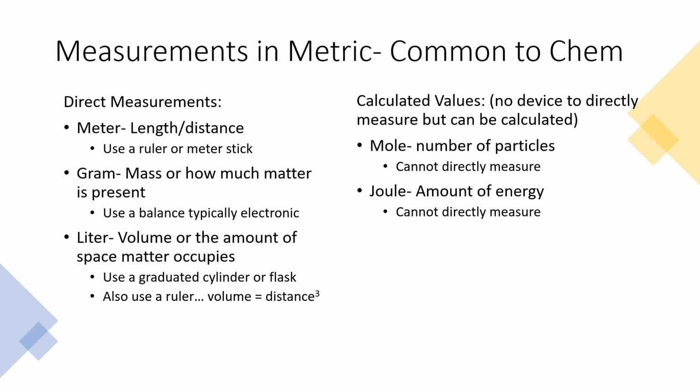So the mole is a very important unit for chemistry, and it represents the number of particles. So if we were to count how many particles there are, it cannot be directly measured. So there's no instrument that's going to count our number of particles. So we measure things like grams and then convert it into moles. And then our last one is joules. This is the amount of energy in something. Again, we can't directly measure it. We can measure other things and then calculate energy using an equation.